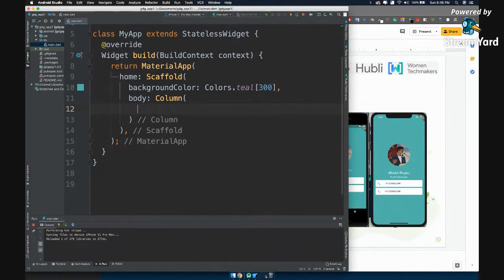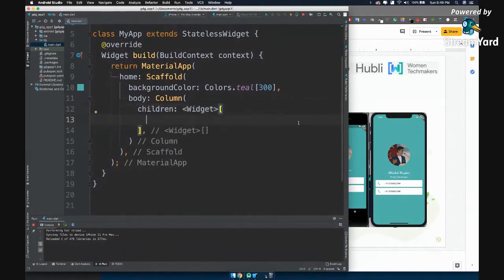So now we just saw that a widget was only accepting one child. But what does column accept? For example, if you have one son or one daughter, you will call it one child. But if you have two sons or two daughters, what will you call them? You have children. In the same way, column will accept children, right?